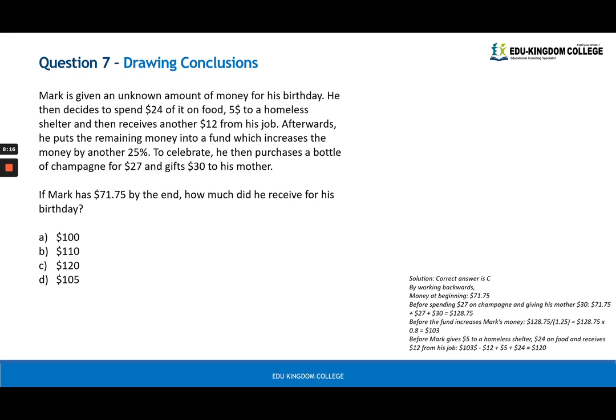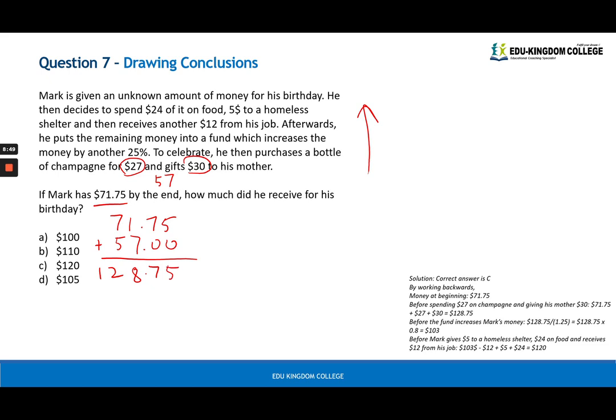Question 7 was a matter of working backwards, okay? We start with 71.75, or at the end, that's how much we have, and we're going to work through our paragraph. 27 for champagne, $30 for his mother, that is a total of 57. We're going to add that because we want to find his original amount, so before he spent that much. When you add it to $71.75, you get $128.75.